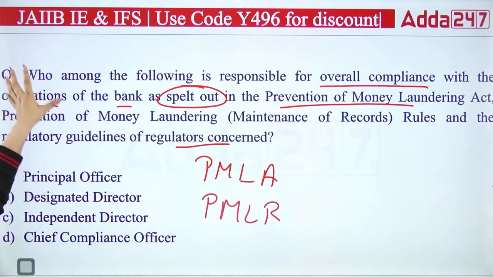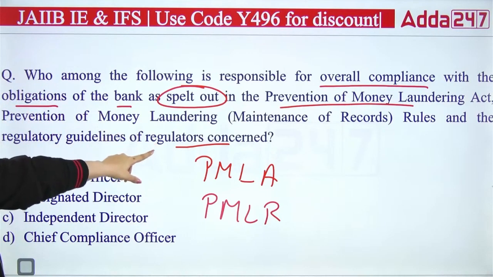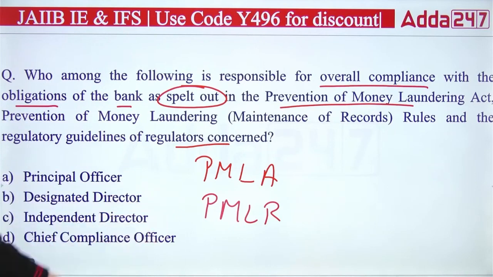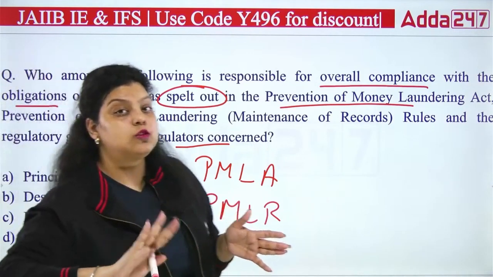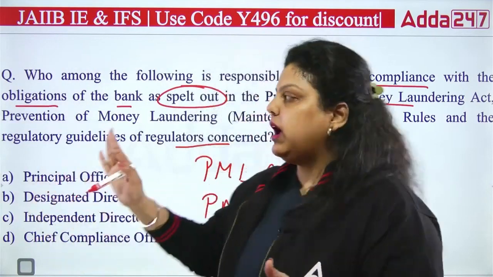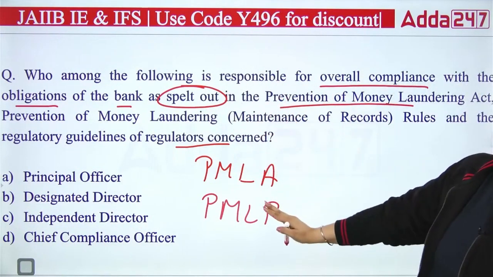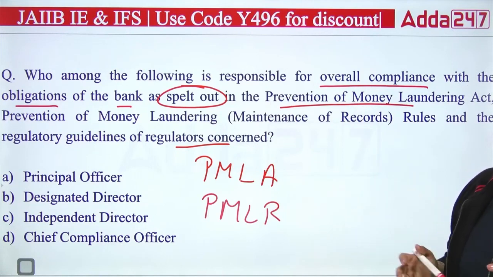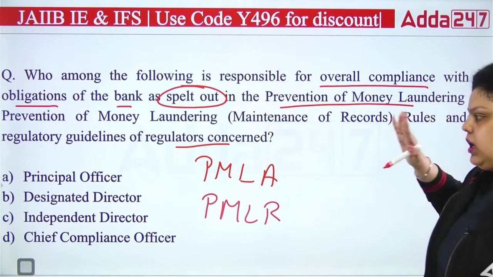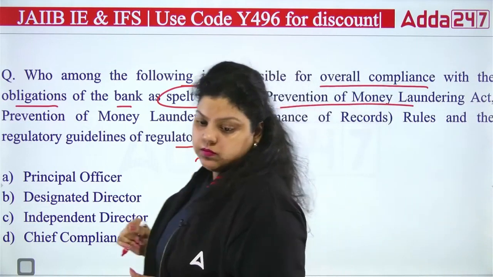Is it the principal officer, designated director, independent director, or chief compliance officer? Whose responsibility is it? A, B, C or D?